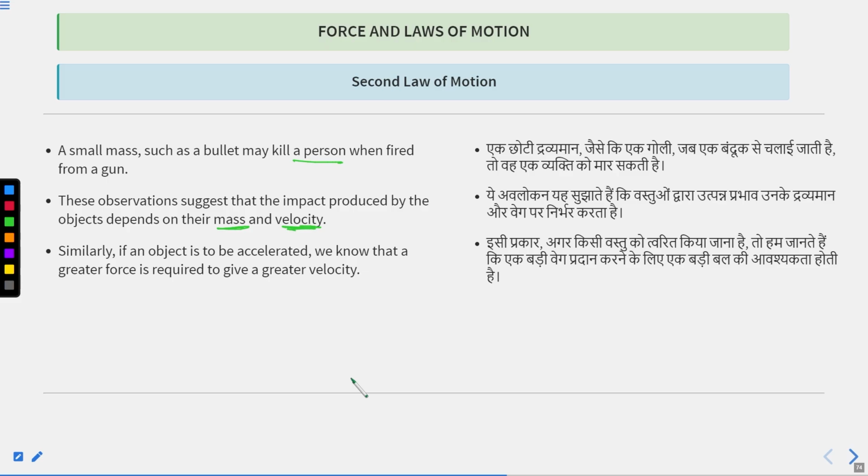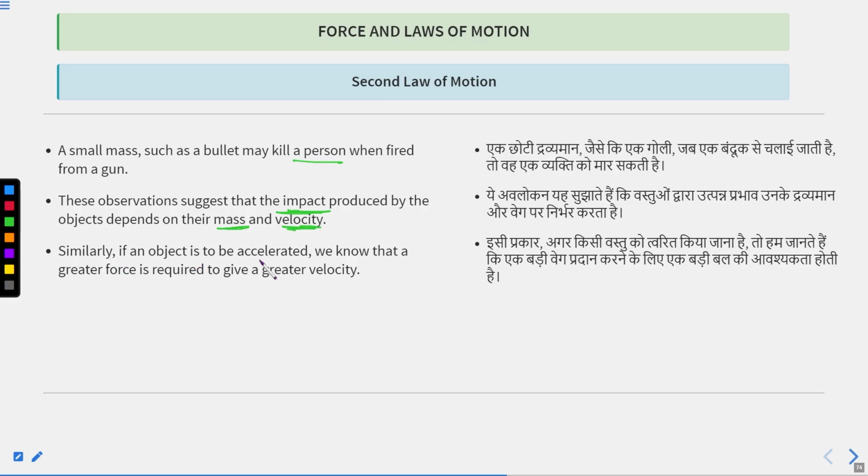In a similar way, if a truck is standing, it will not hurt anybody, but if it is moving with a low velocity such as 5 meters per second, it may kill a person. So we have understood that how much impact an object can have depends on two factors: one is mass, the second is velocity. So impact depends on mass and velocity.